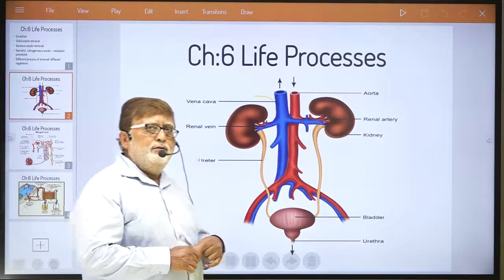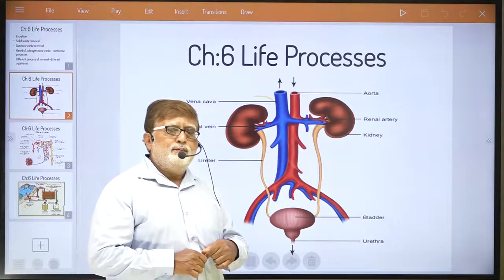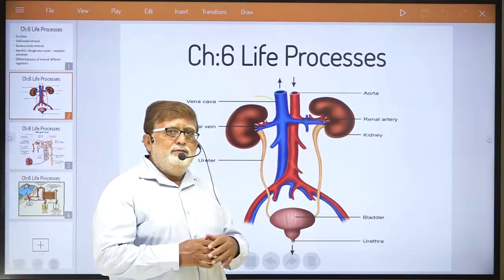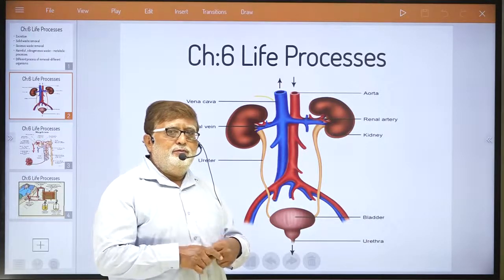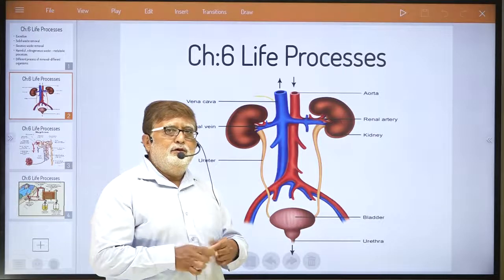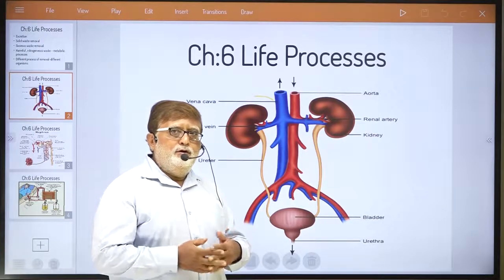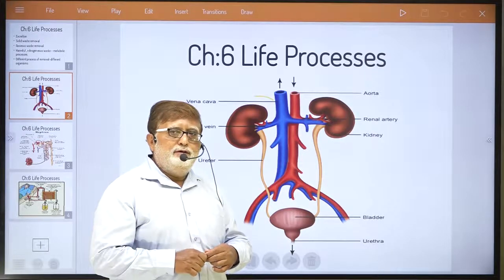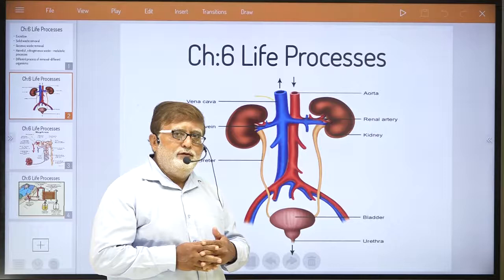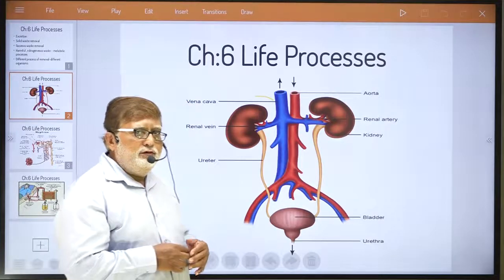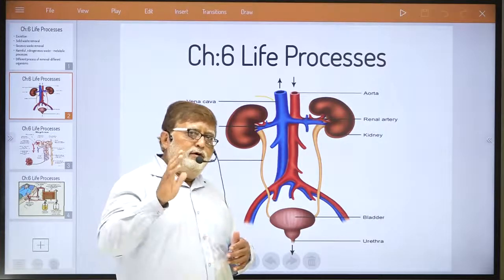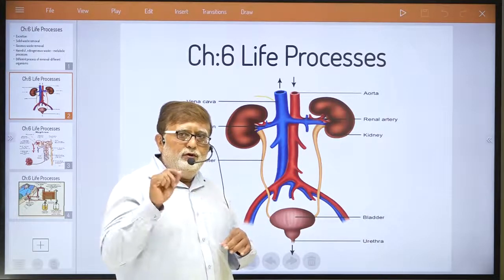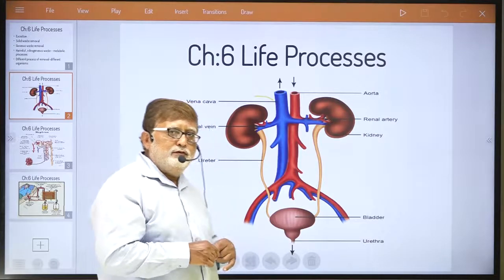You all know very well, dear student, which organs help in the removal of waste from our body: the lungs for removal of gaseous waste, the intestine for removal of solid waste, but for urinary waste, our blood, before reaching the heart for removal of gaseous waste, will go to the kidney for removal of that nitrogenous waste.